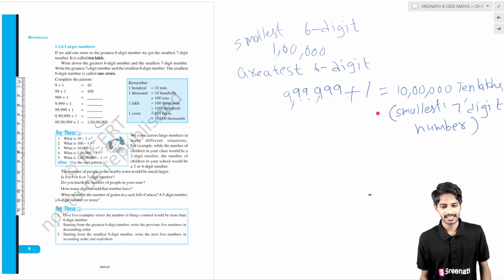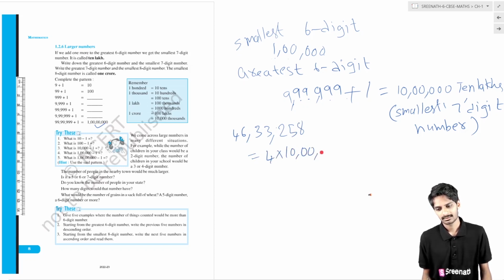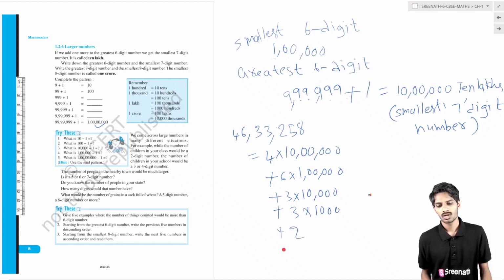If you want to write any number in terms of it, suppose 46 lakhs 33,258, how can we write it? We can write it as 4 into 10 lakhs plus 6 into 1 lakh plus 3 into 10,000 plus 3 into 1,000 plus 2 and so on.